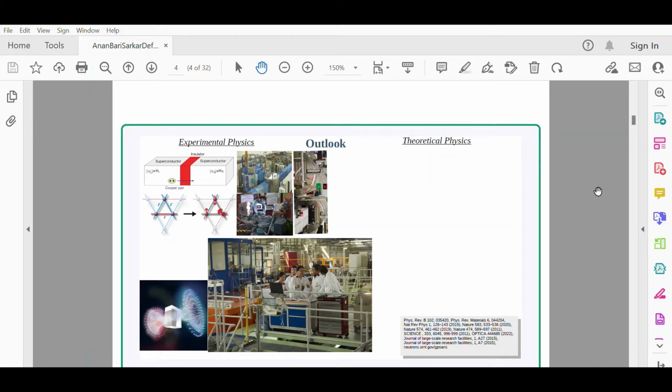Now, as I just mentioned, regarding research with geometrically frustrated systems, the best way is to predict the magnetic structure utilizing different neutron diffraction facilities.